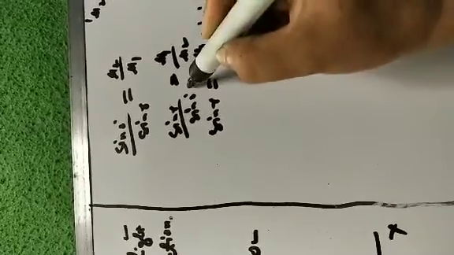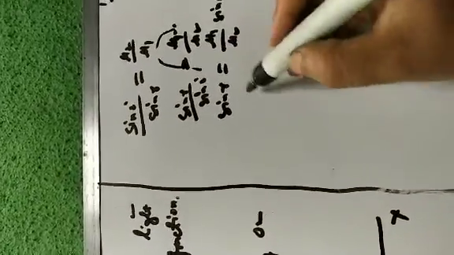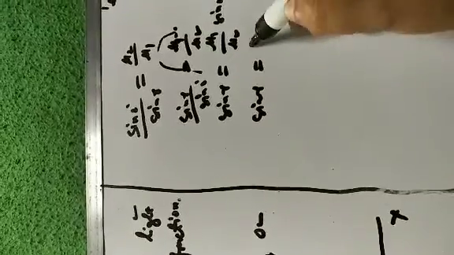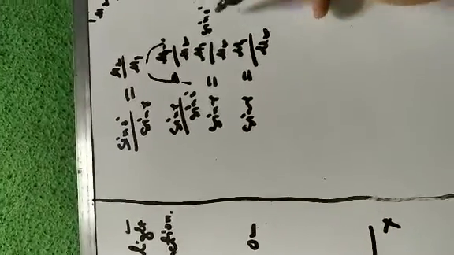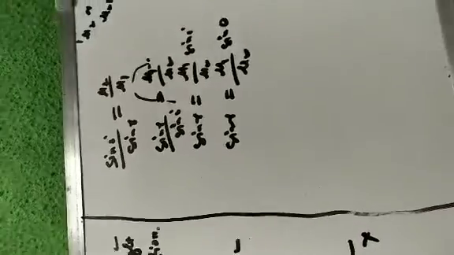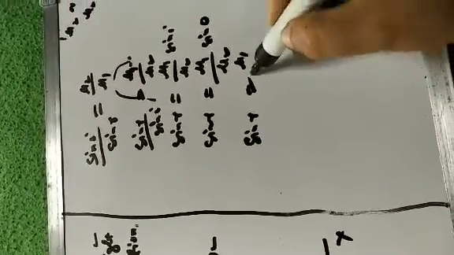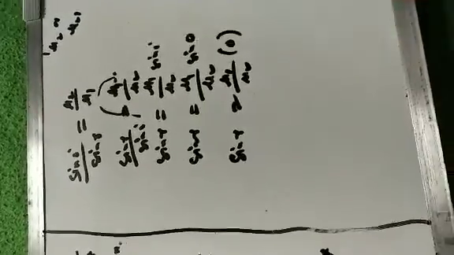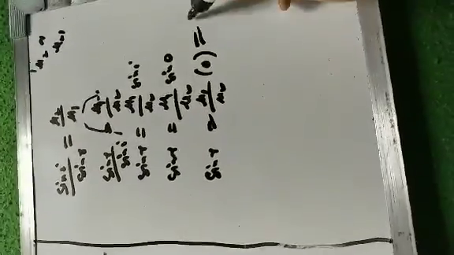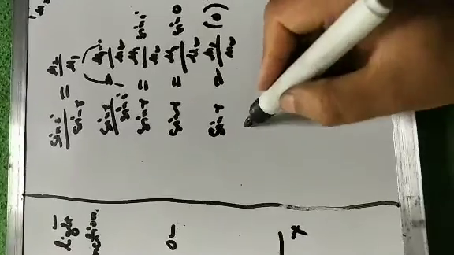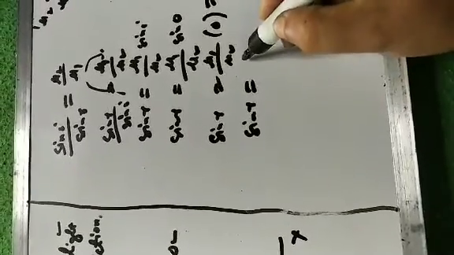ये मल्टीपल हो गया, यहाँ पर मल्टीपल हो गया इसे. So sin r equal to μ1 divided by μ2 sin i. Sin i is 0, sin 0 is equal to 0, so this RHS will become 0. So sin r equal to 0.